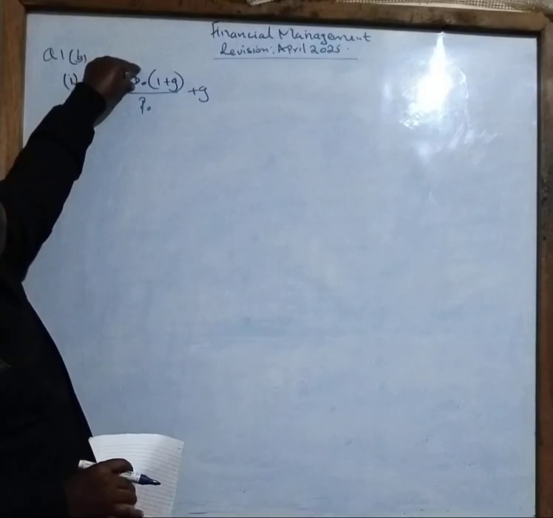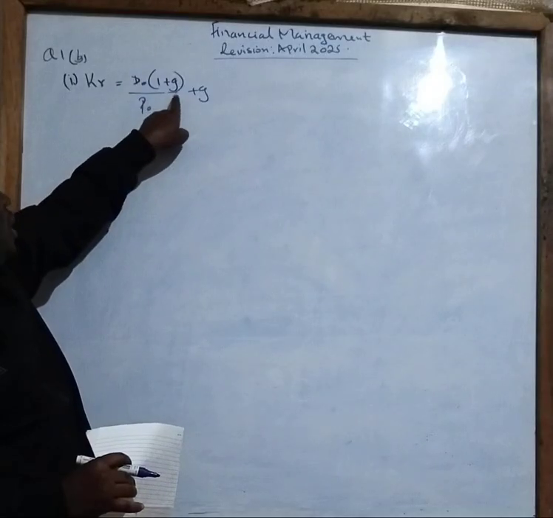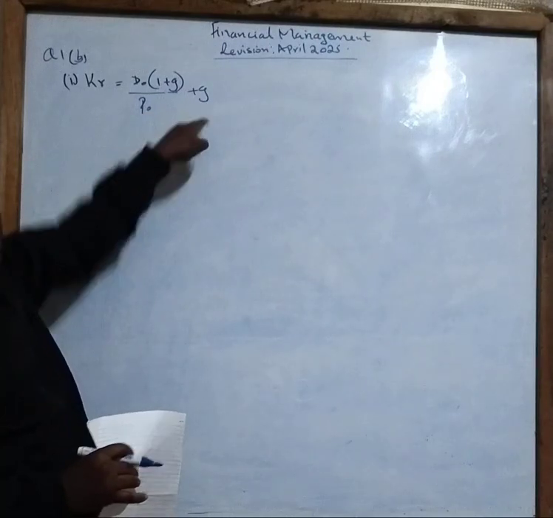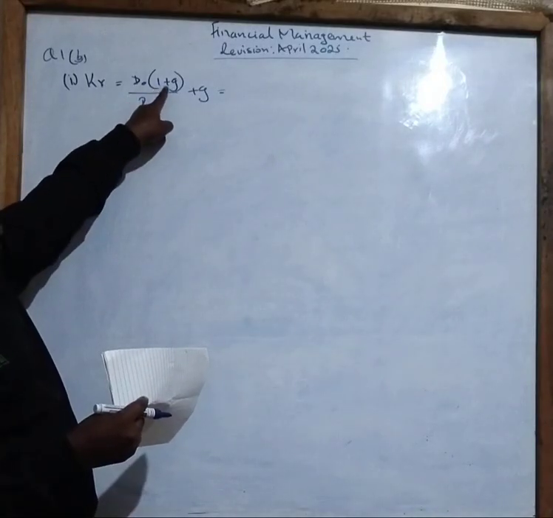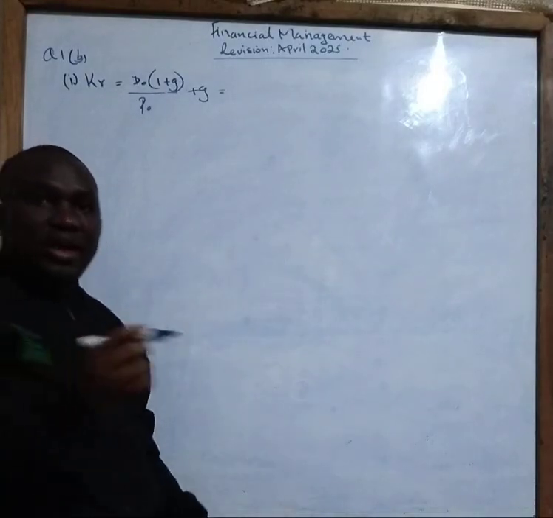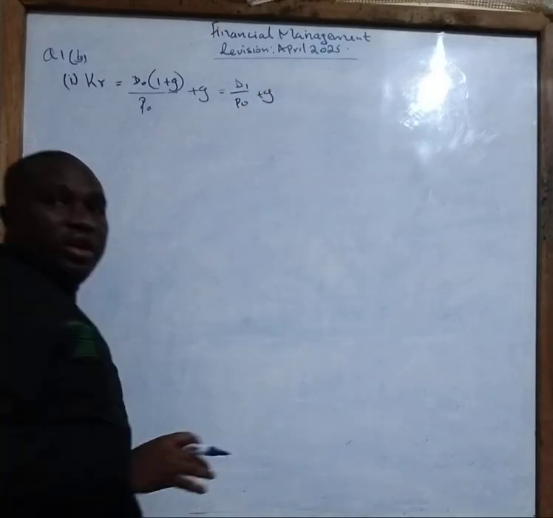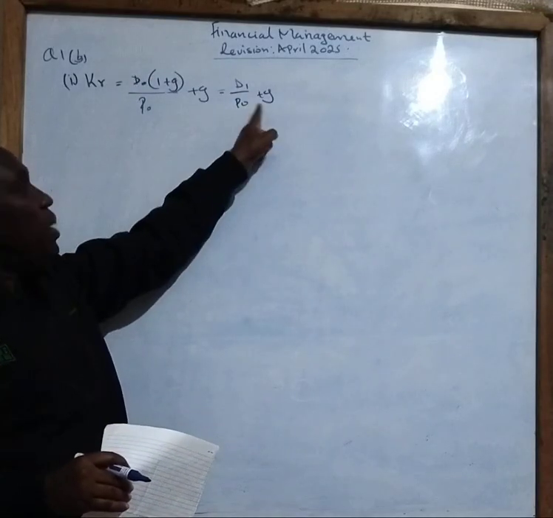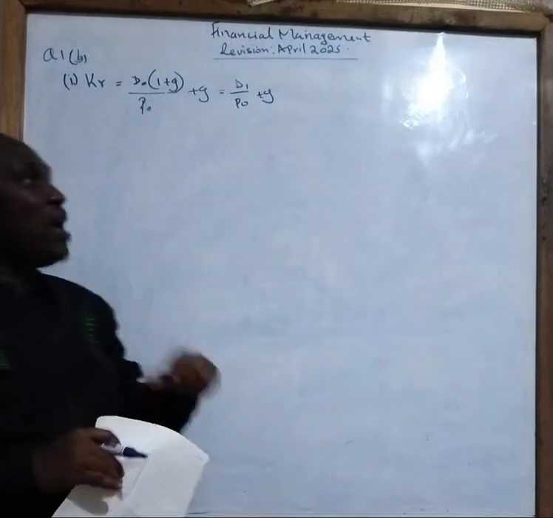We take the dividends that have just been paid now, then we grow it at this particular rate, that is G, then we divide everything by P0, which is the market price, then we add the growth. Now in this case also, D0 into brackets 1 plus G means it is like the dividends after 1 year, written as D1 over P0 plus G. Therefore, our formula can be simplified as D1 over P0 plus G, whereby D1 is the dividends after 1 year, which means we have grown it after 1 year.